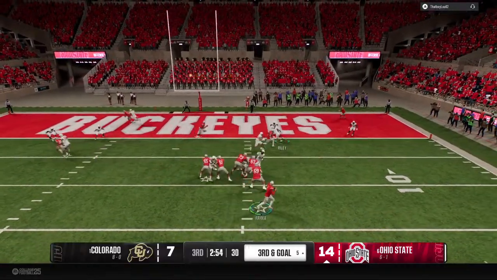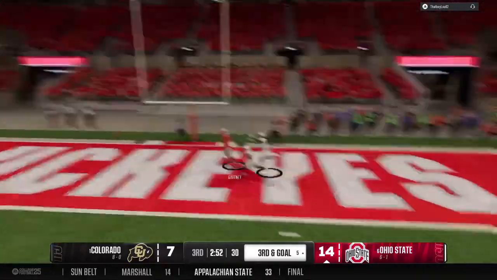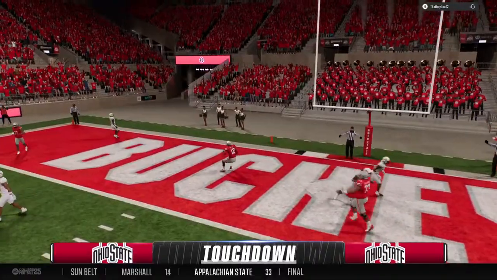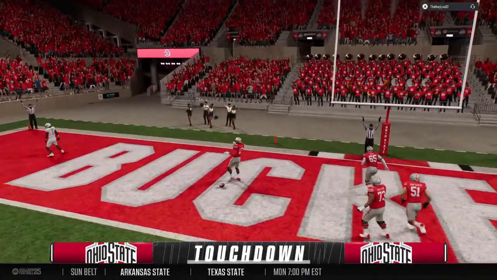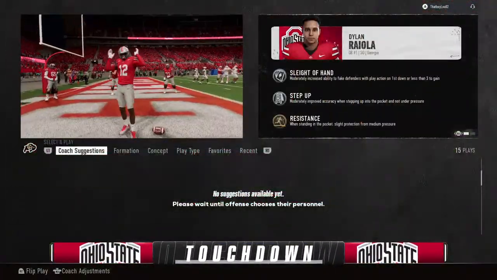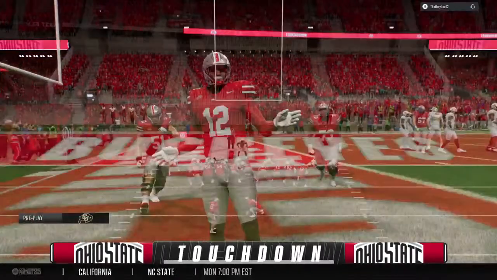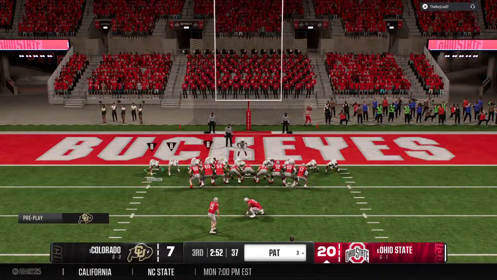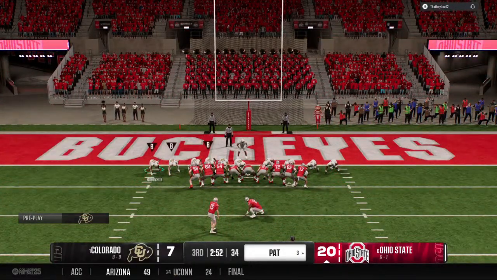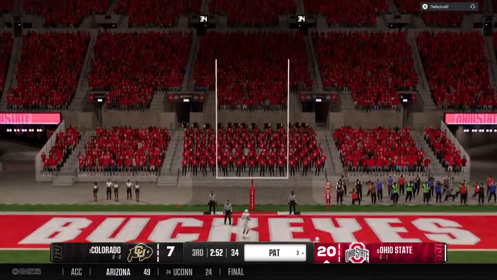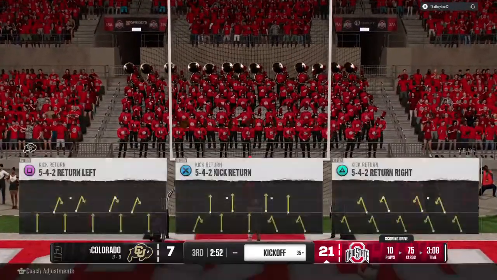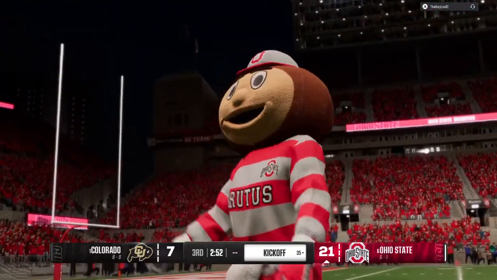3rd and goal. Looking to throw the ball. Looking for 6. And it's caught. Touchdown, Buckeyes. Well, that's just textbook right there. Great timing and recognition by the quarterback. Great route by this receiver. He gave a nice stem to the outside before he went to the post. Perfect timing, tough to defend, and an easy touchdown for this offense.